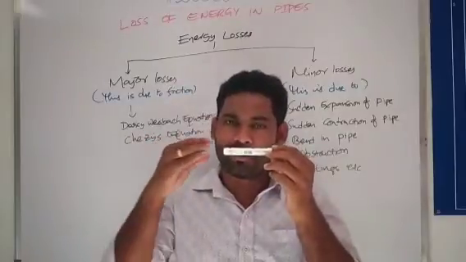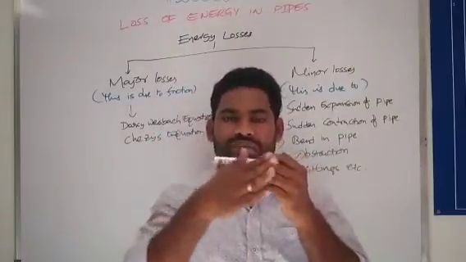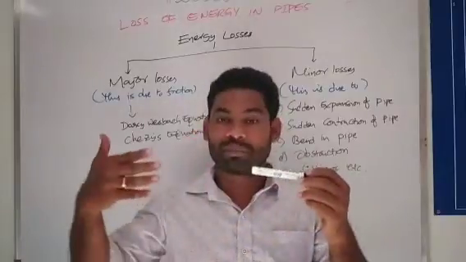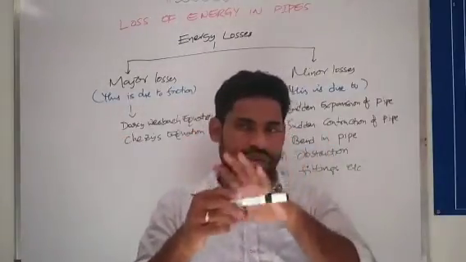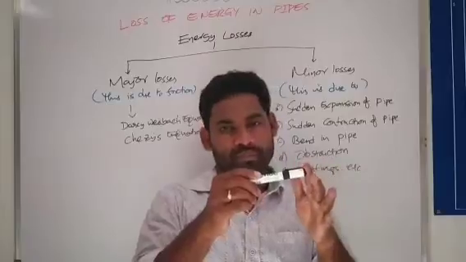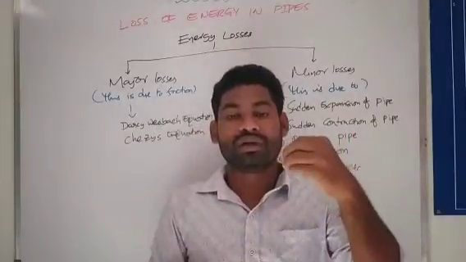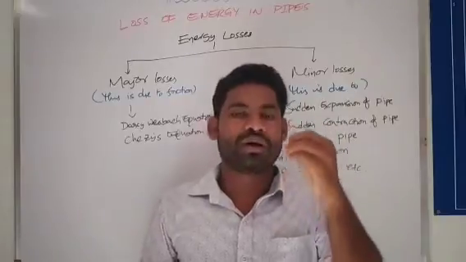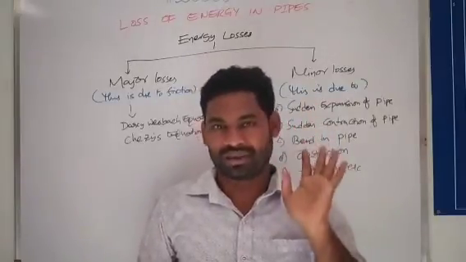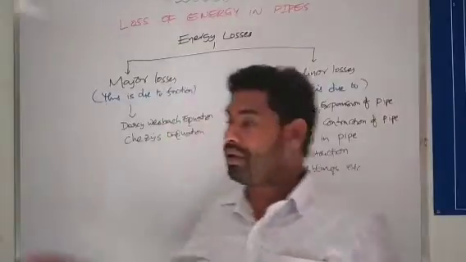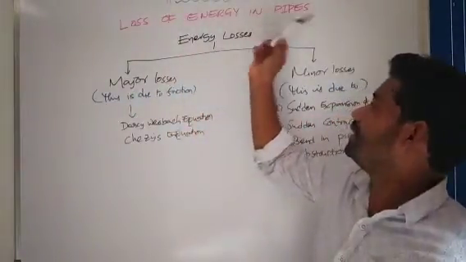When the liquid is flowing in a pipe, suddenly it takes a 90 degree bend. What happens? The water will directly hit the bend, and after that it will take a turn. That means there may be loss of energy in the flow of the fluid. So that is what we explain as loss of energy in the pipes.